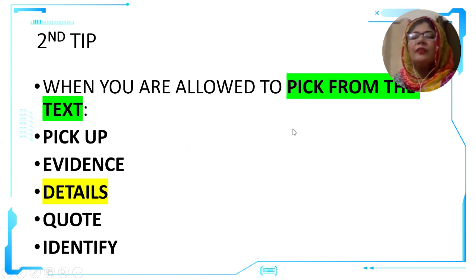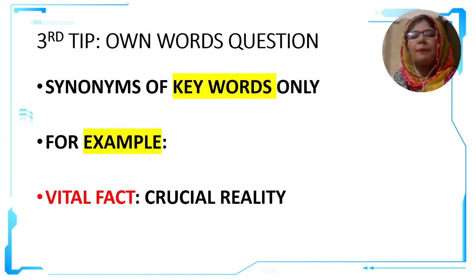And you can even use inverted commas for that information, and you can even paraphrase them. But my advice will be that when the examiner himself is allowing you to pick, then do use single inverted commas and mention that text or phrase in that line. So that will be the second useful tip.